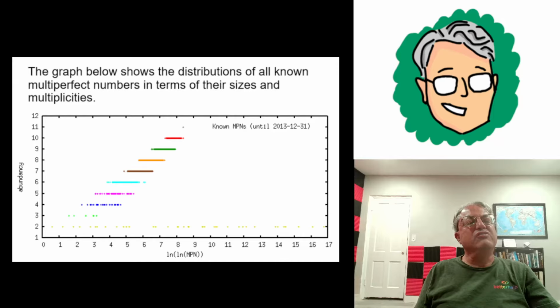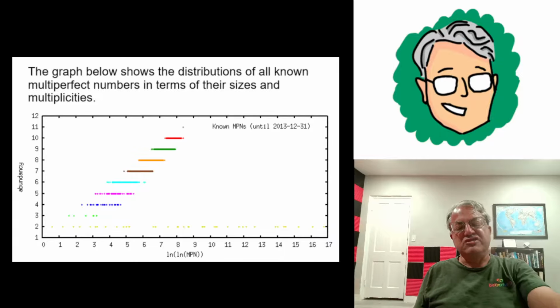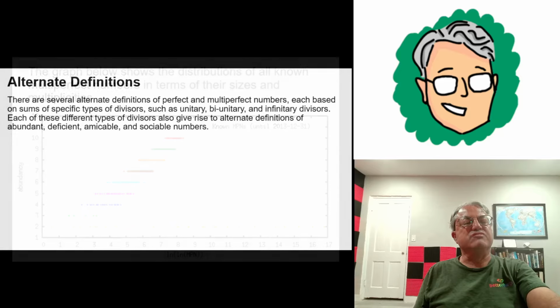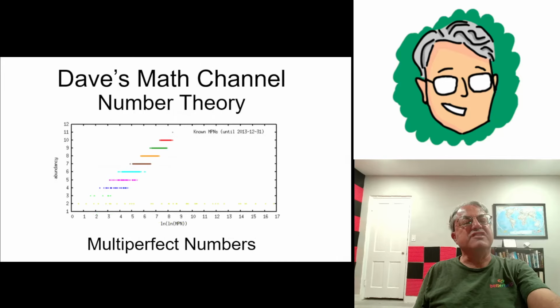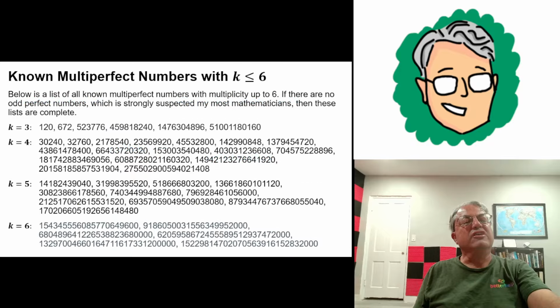But if you look at the higher multiplicities, like 3, I said there's only 6. You just believe there's only 6 multi-perfect numbers of multiplicity 6. They're all these 6 green dots. And the biggest of these isn't really that big. The ln of that number is a little over 3. And I'll save myself some mental exercise by just looking at the size of the number. I have it on the slide. This is a complete list, by the way.